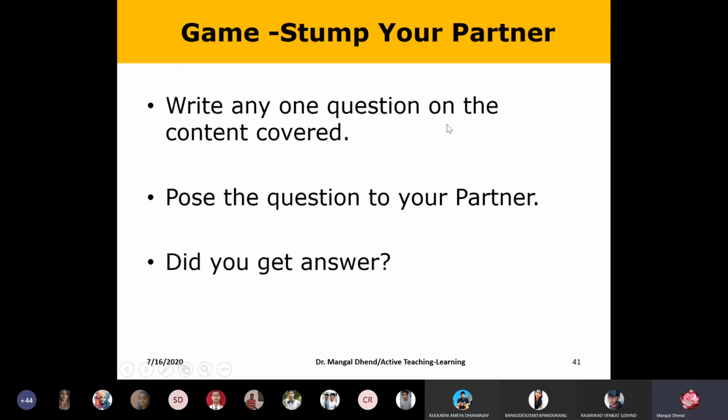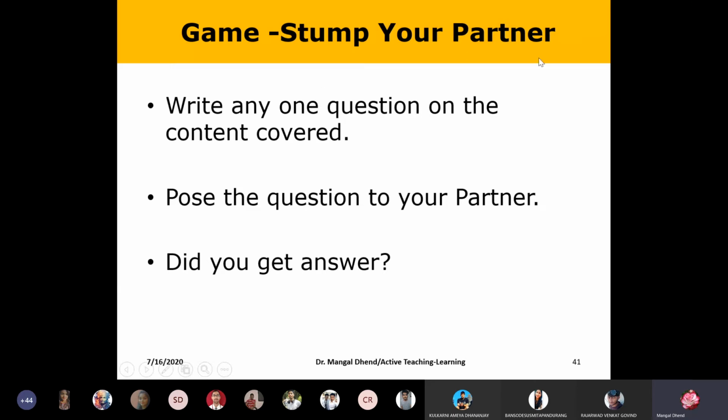Now, then stump your partner. Another game is stump your partner. That also I will play. You can also think that way, playing such a type of game in your class. Like you can say, Madam, I will take an activity on games and we'll play games in class. Fine. On your topic, suppose you have selected insulating materials. Okay, you play games in the class. That will be your activity. But there is a double meaning. I am going to also play this in my session.